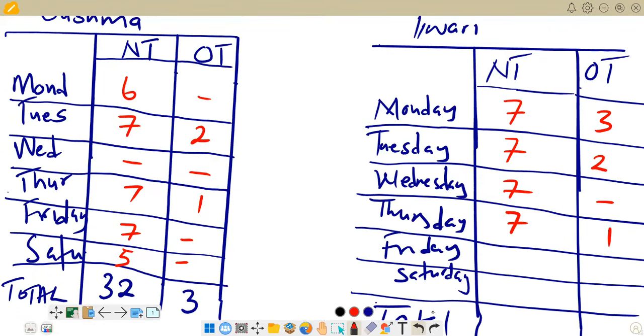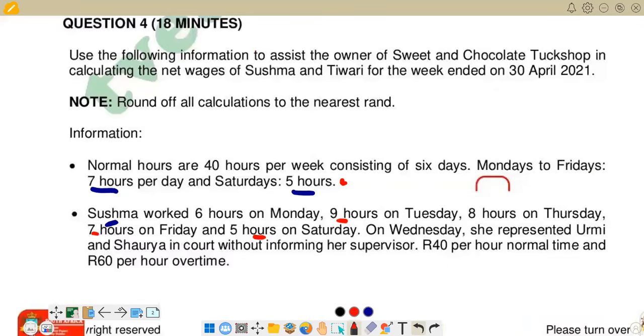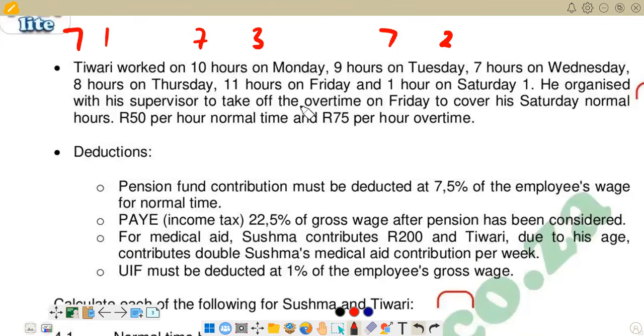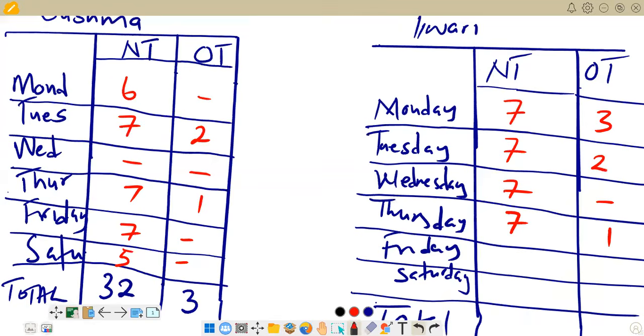Then we check again on Friday, the number of hours worked by Tiwari. On Friday, we have 11 hours. And remember, 7 are normal. So we are going to have 7 normal. Then you say 11 minus 7, you get 4. So 4 overtime. So say 7 and 4. We go back there. So we have 7 and 4. 7 for normal and 4 for overtime. Then you go to Saturday.